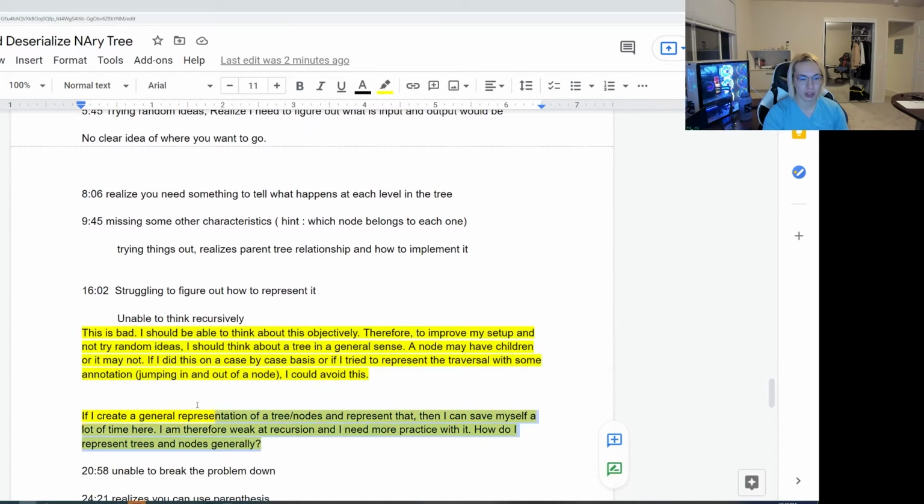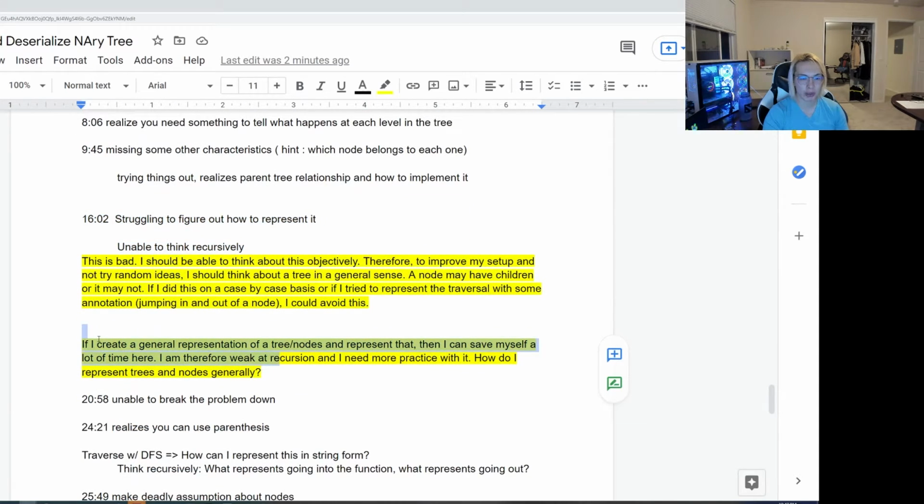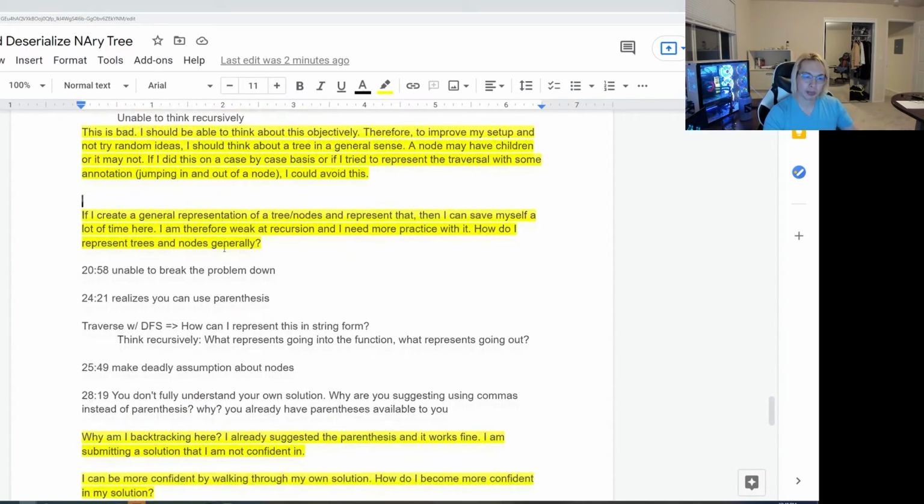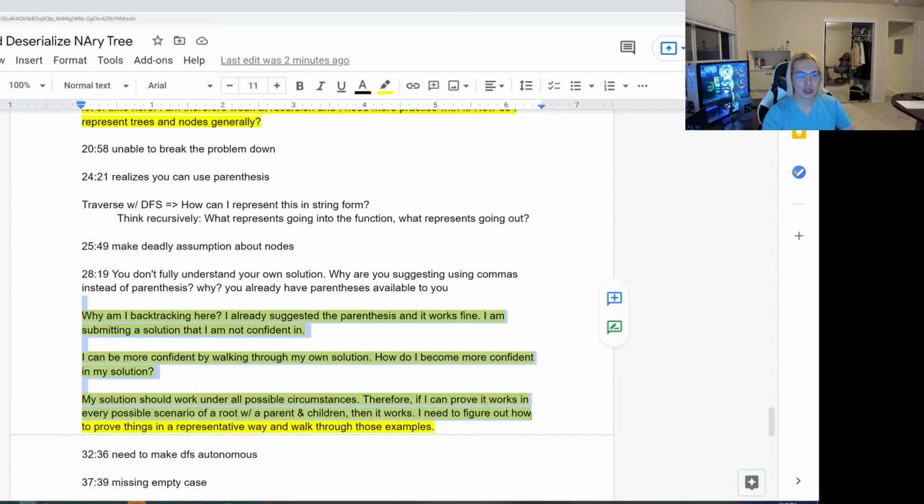So I've already written all this here. So we can say that if we're unable to think about this recursively or struggling to represent this, then that means I need a more general representation of tree nodes, and I need to be more comfortable handling those. So I'm just kind of treading water here, saying he's not comfortable with recursion and tree problems. The next one here is why is he backtracking, and that if he can prove that his solution works in every single possible scenario and just walk through the example properly and think about how it relates to his code, I think he would have a better grasp on how to actually solve the problem and be able to come up with a more convincing solution.